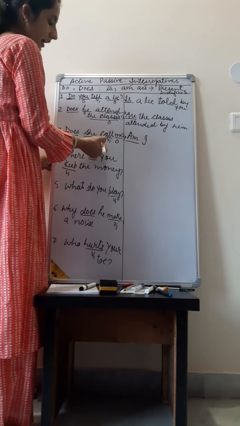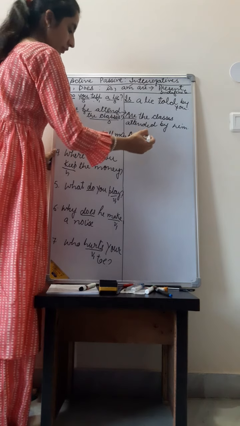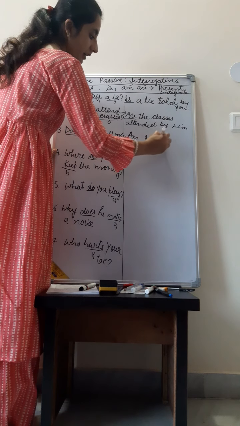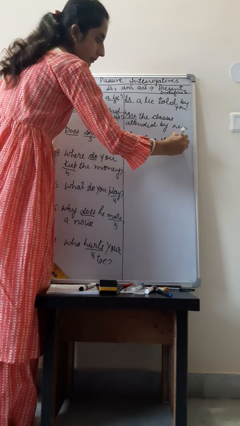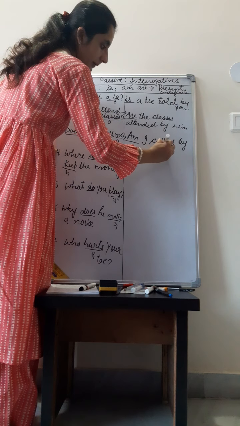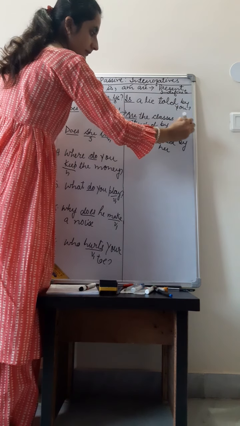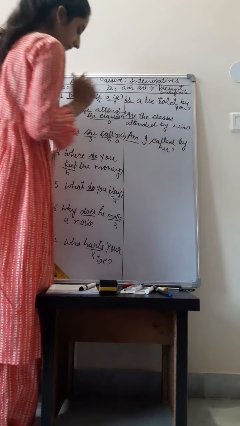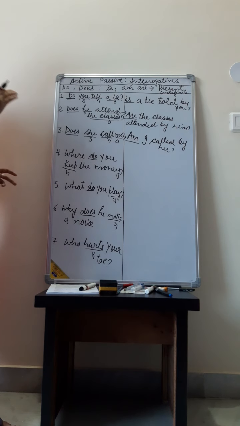Am I, and call will change to called. Am I called by her? I hope this is clear to you.